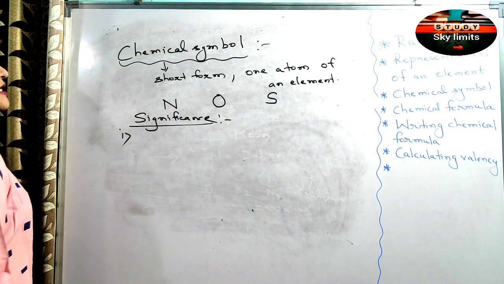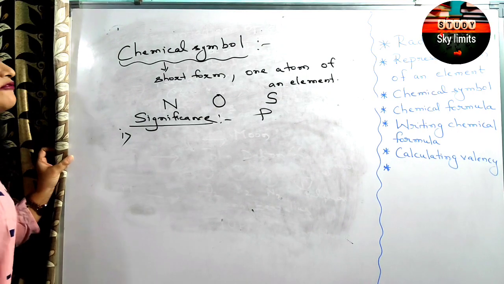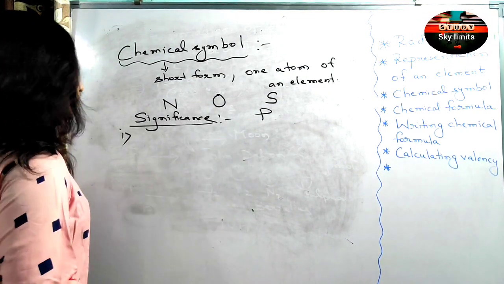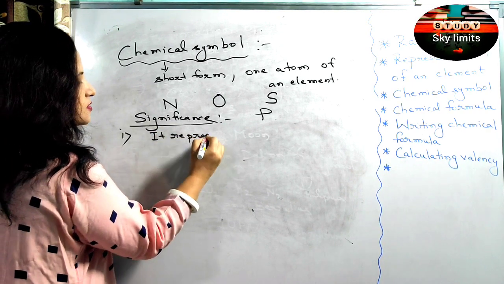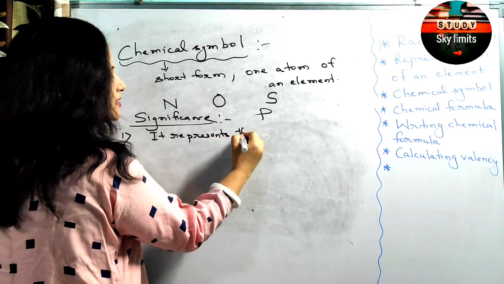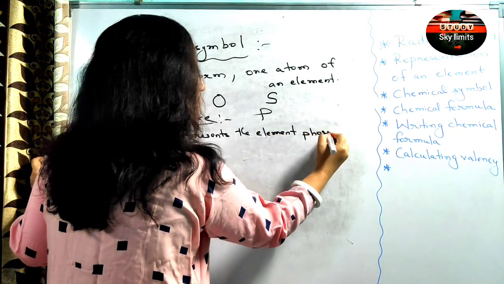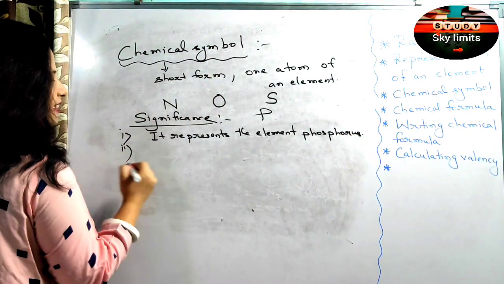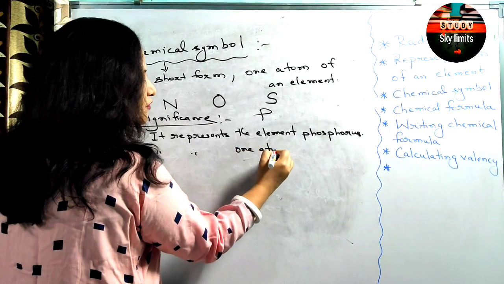Suppose you are asked to write the significance of P. You simply write three points. It represents the element phosphorus. P stands for phosphorus. The second thing is that it represents one atom of phosphorus.